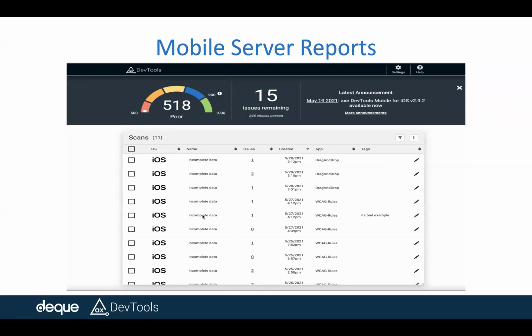As you are seeing on the picture, this is how it looks, and we give you the score based on certain criteria. I'll explain that. The criteria is basically three parameters. First of all, it is only about automated rule set results, so it doesn't cover entire WCAG coverage, but certain rules of native apps.